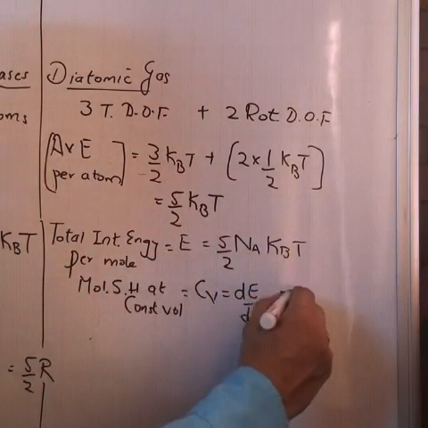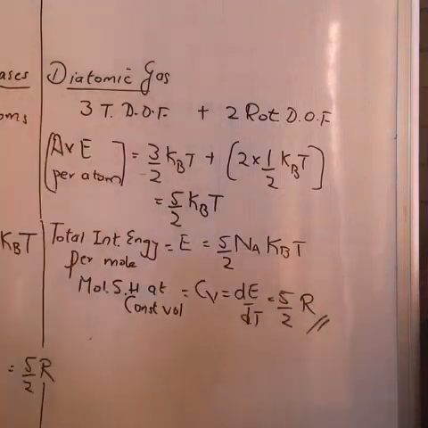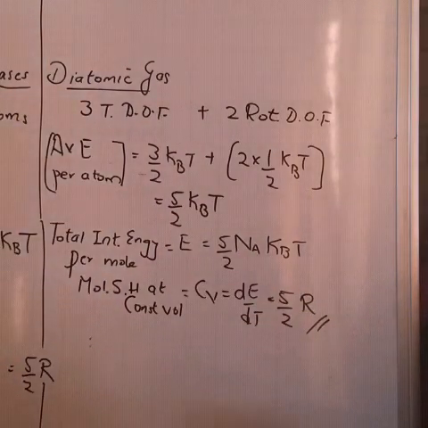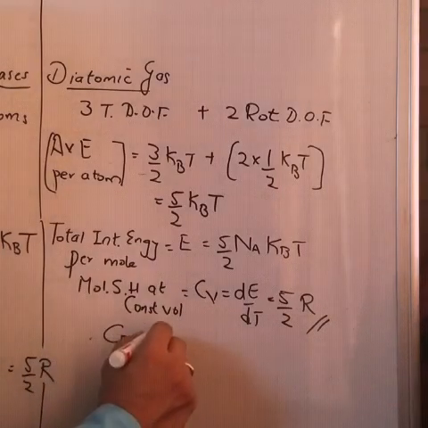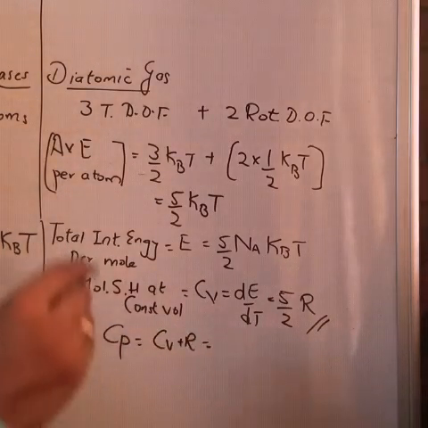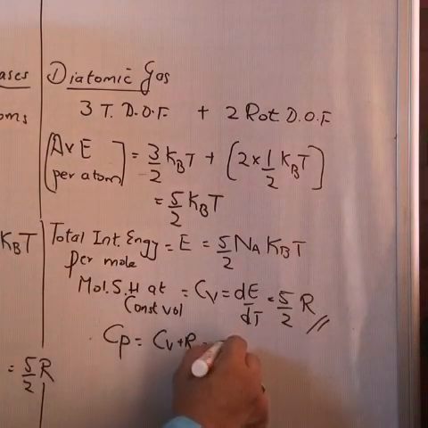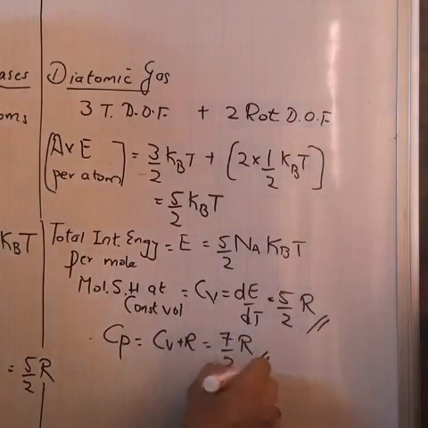I get 5 by 2 Na kB or 5 by 2 R. Simple. Now using Mayer's relation, I can write Cp equal to Cv plus R, that is 5 by 2 R plus R, that is 7 by 2 R.